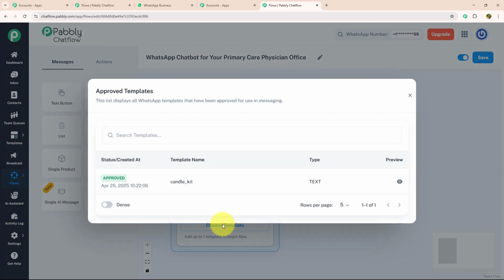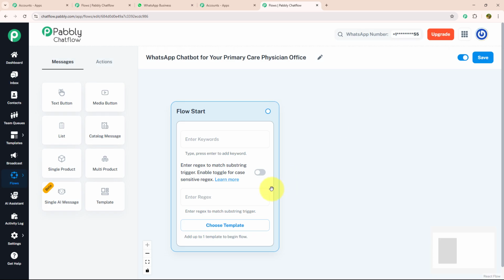Choose template is a feature where you can choose your created template to give personalized touch to your chat. Regex are the regular expression with special pattern or sequence of character used to find match or filter specific text. Keywords are the trigger message that your customer will put while initiating a conversation. As we got to know about all three features, let's get started. Today I'm going to use regex, which will identify what my customer is trying to say.